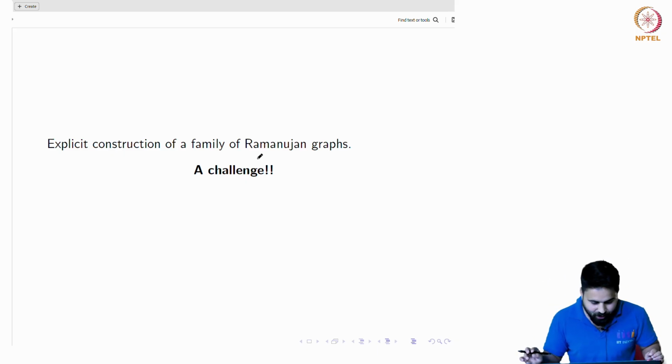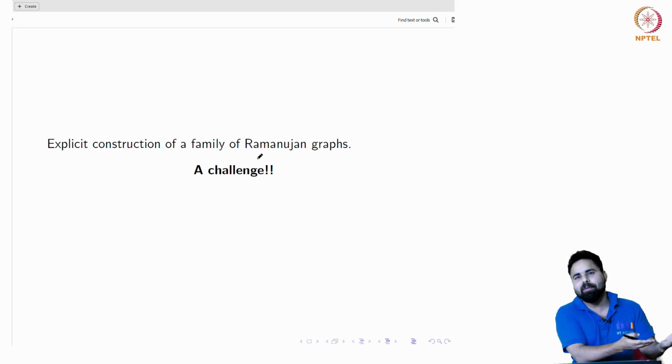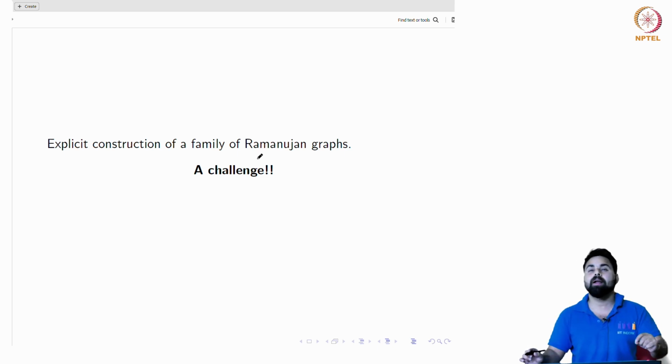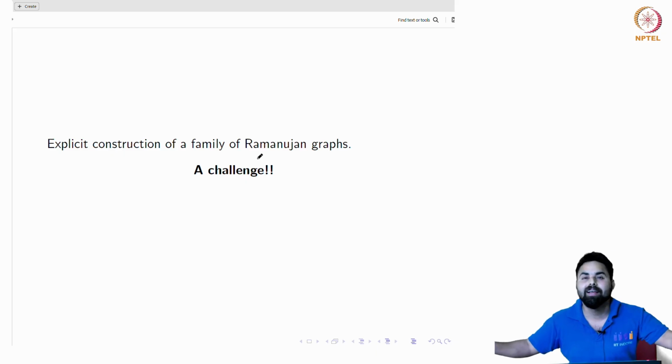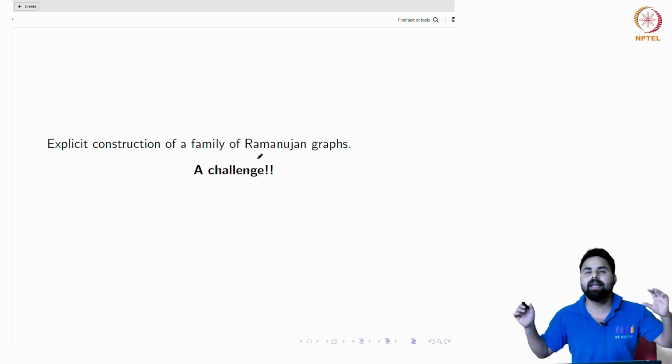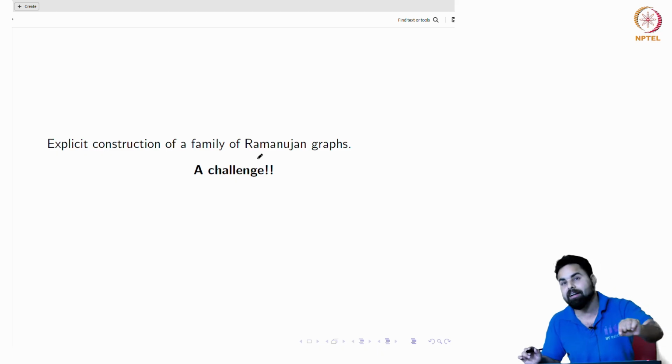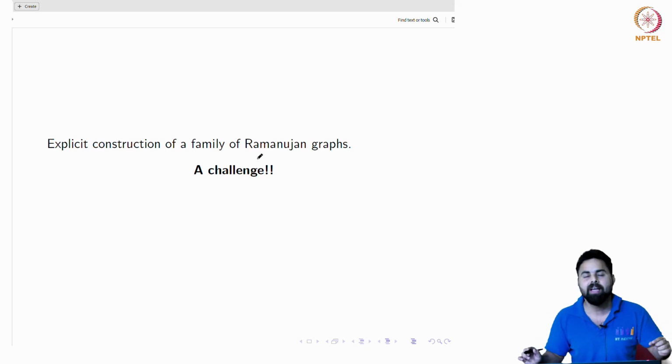Okay, very good. Now, I told you that there are many graphs which are Ramanujan graphs. But explicit construction of a Ramanujan graph family, where every member is a Ramanujan graph, and this has to be the D-regular case where D is fixed, is a challenging task. This is a hugely challenging task.